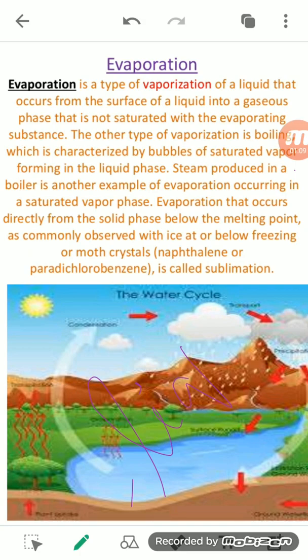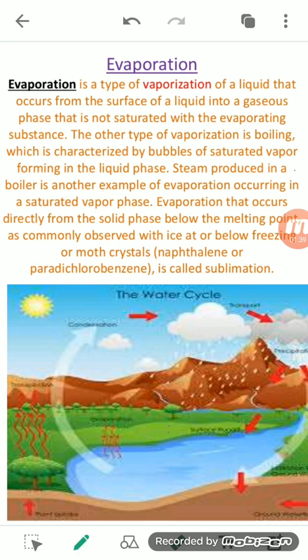Evaporation is also a type of vaporization of a liquid that occurs from the surface of a liquid into a gaseous phase that is not saturated with the evaporating substance. Basically, when we talk about evaporation, it is the conversion of a liquid to a gas.